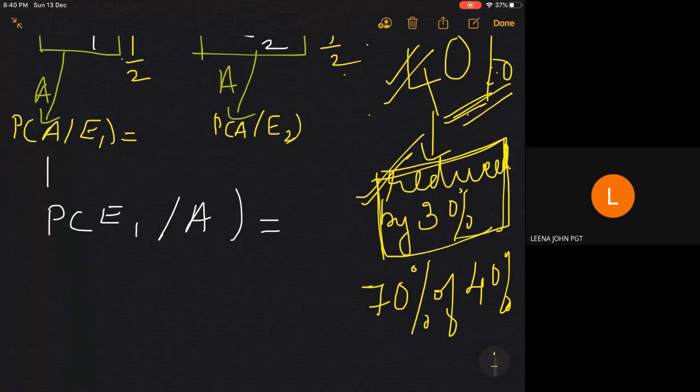So we can write here, 70% of 40% is 70 by 100 of 40 by 100.